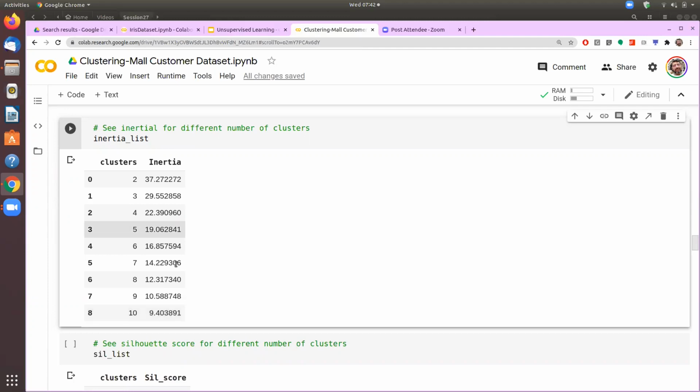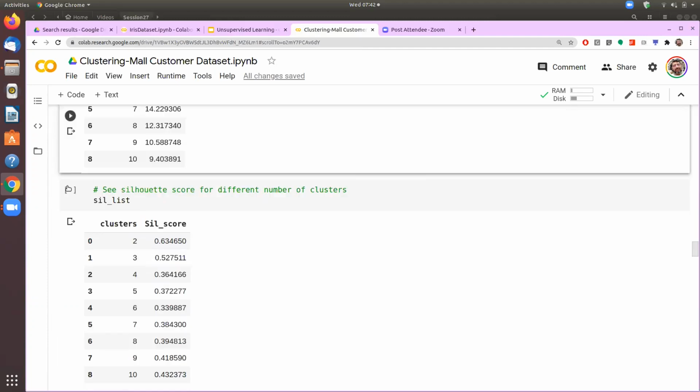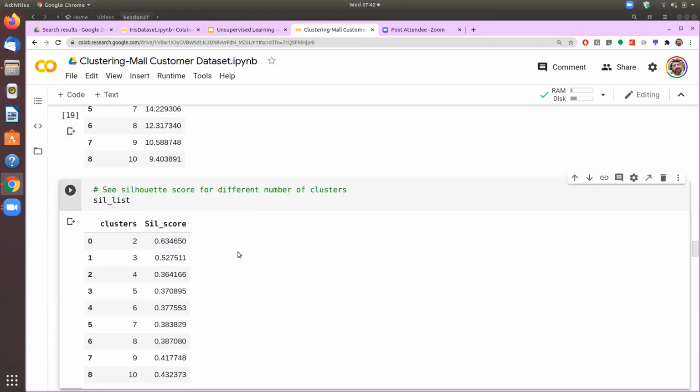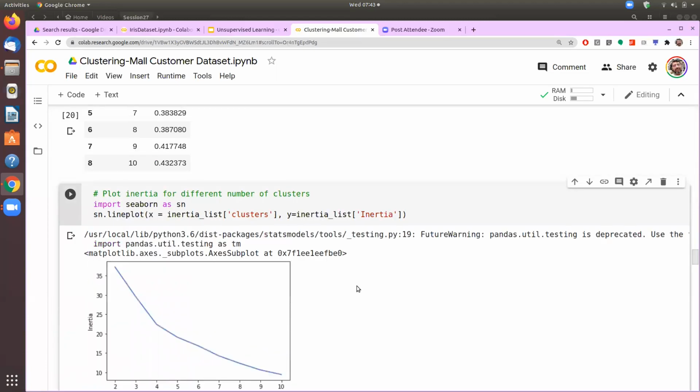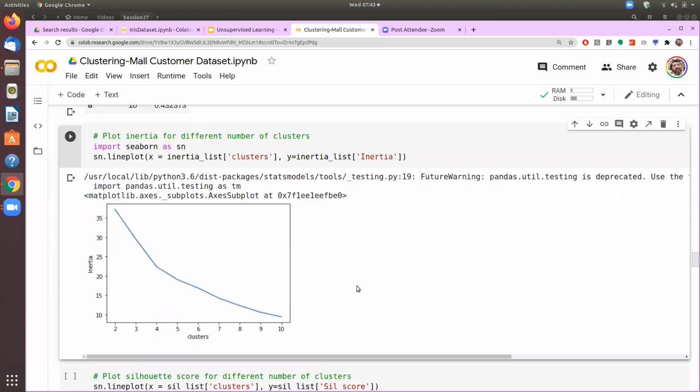So just by seeing this, it has not really helped us, because we are trying to find out how many clusters actually gives me the best result. And therefore what we do is draw a chart of this, and then we use the elbow method, where we say that wherever the chart forms the shape of an elbow, that is the point that we'll choose as the best number of clusters to have.